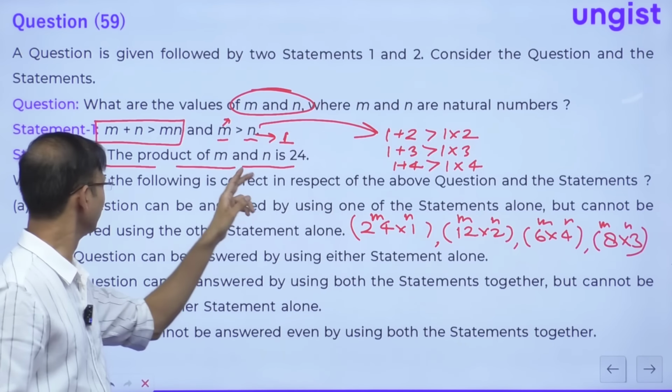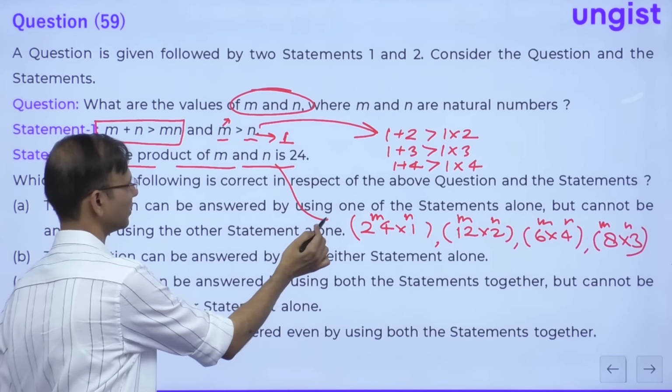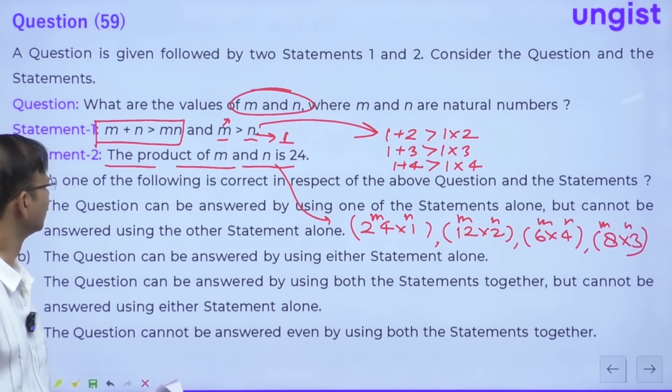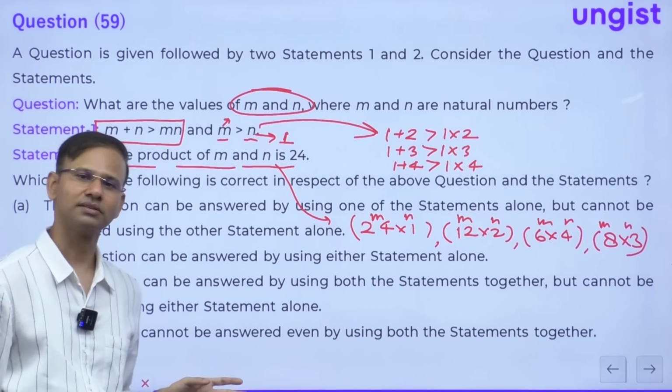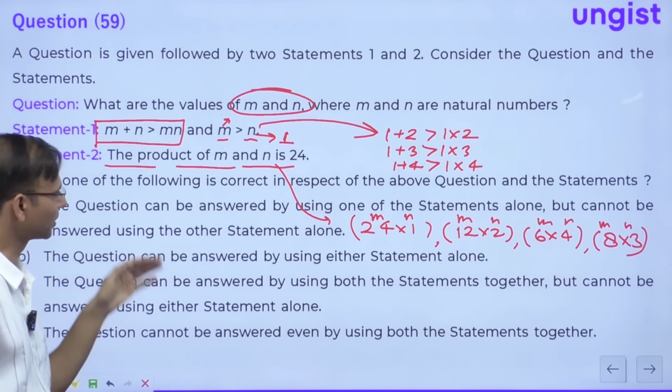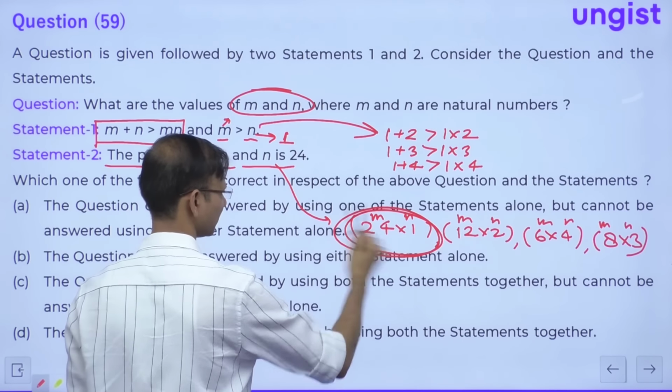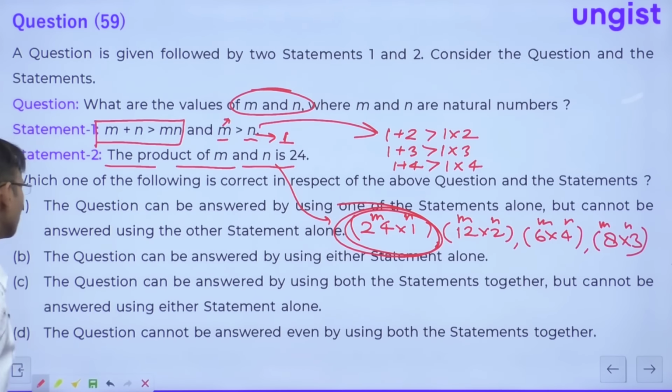So I mean, if you take statement number 2 alone, you can get these 4 pairs, right? But with statement number 2 alone, I'm not getting the answer. If you merge them together, if you club them together, then obviously we have this pair, 24 and 1, right everybody? So this question can be solved using both the statements together, but cannot be solved using either statement alone. Yeah, C option is the correct choice, guys. For question number 59, we have C option as the right choice. Okay, now let's come to question number 60.